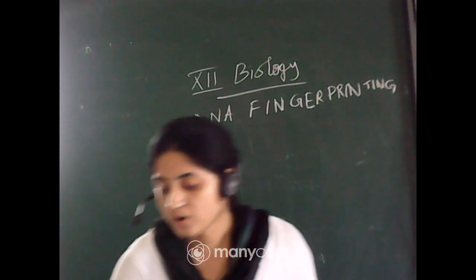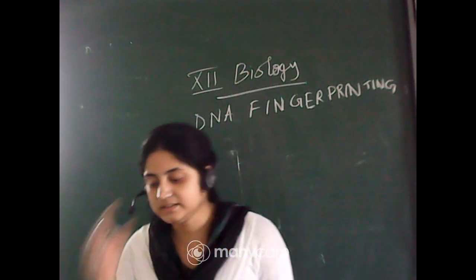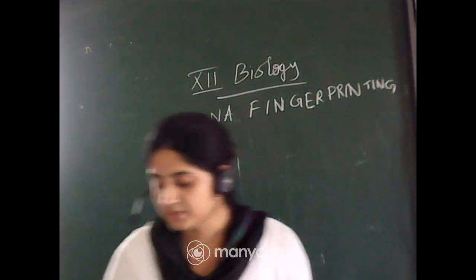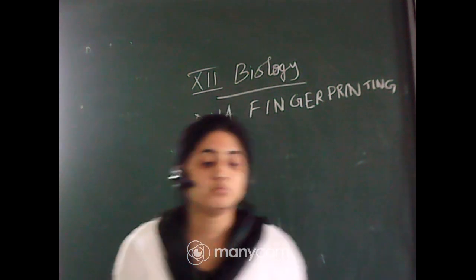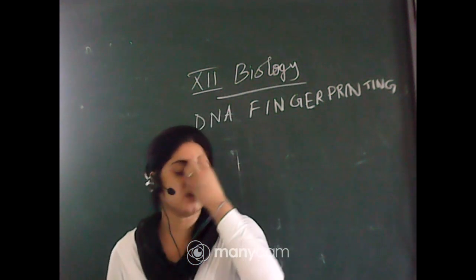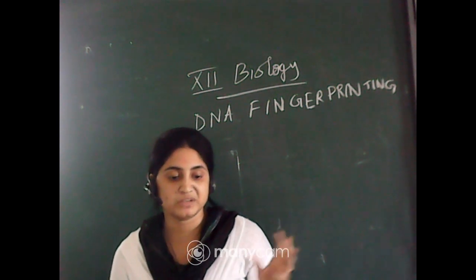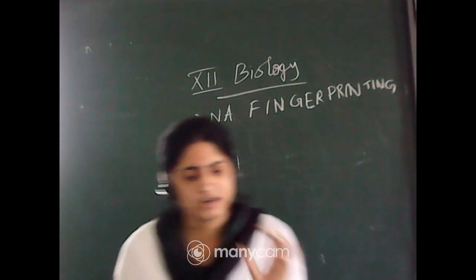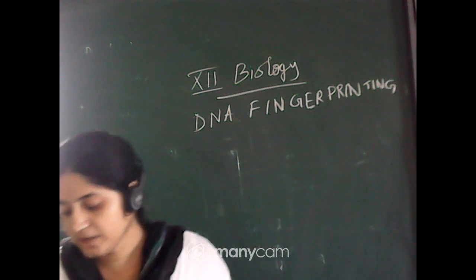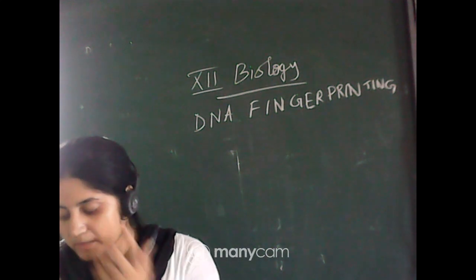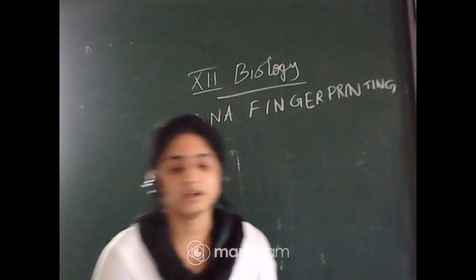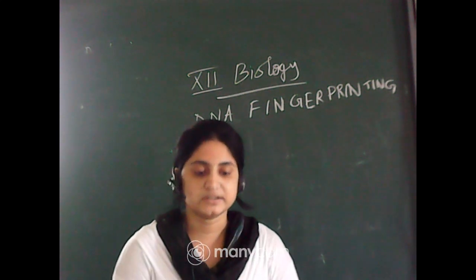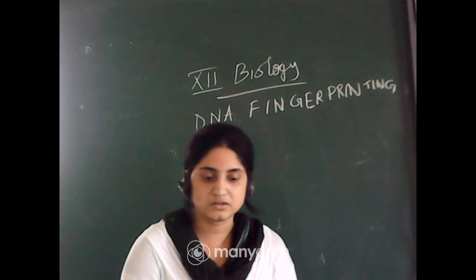Okay, so it all started with the fact that 99% of the base pair sequence among humans is the same. So most of the DNA sequence, A, T, G, C, is the same in most human beings, but something is different, a very little amount. Assuming the human genome is 3 into 10 to the power 9 base pairs, there would be differences in some of the DNA base sequence. So there are some differences present in the base pairs also.